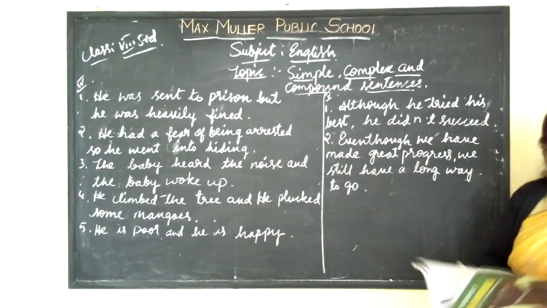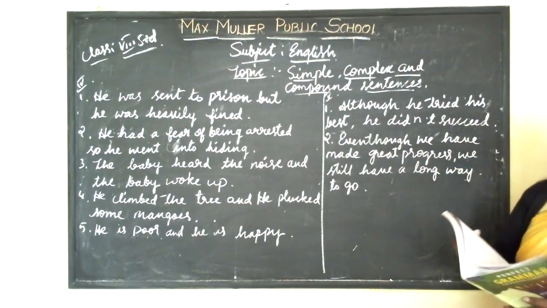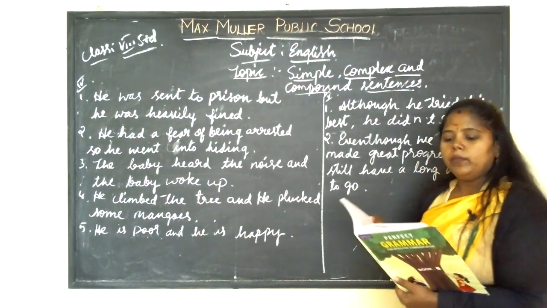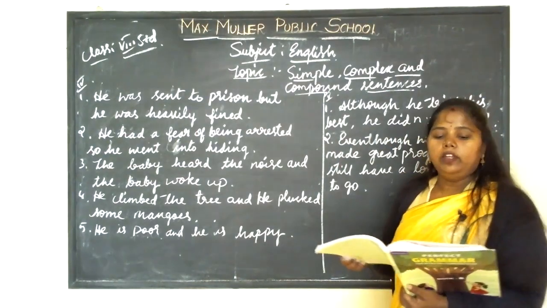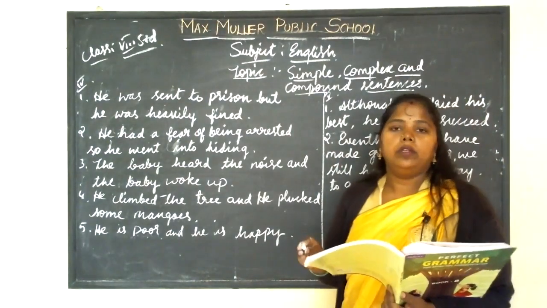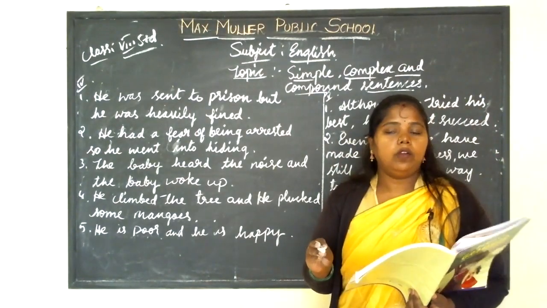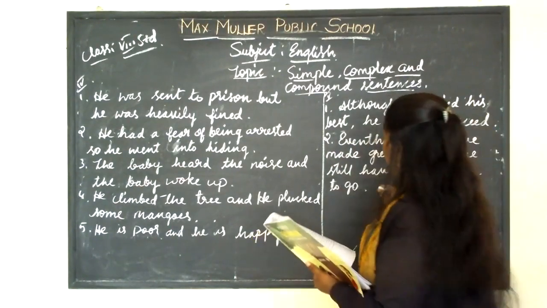So the next, third one is, you must be 18 or you cannot vote. You must be 18 or you cannot vote.